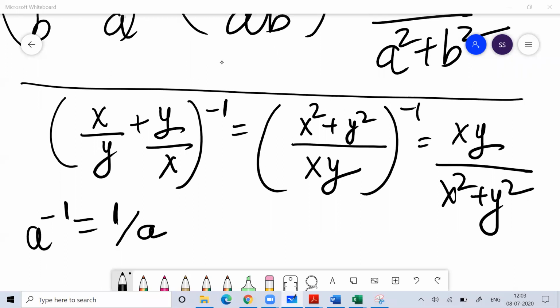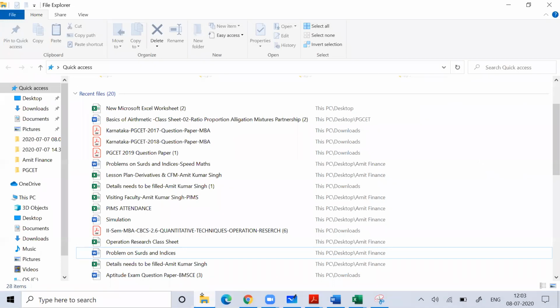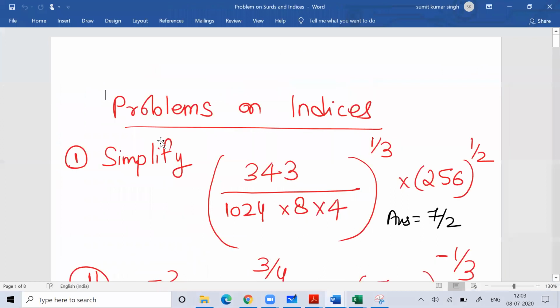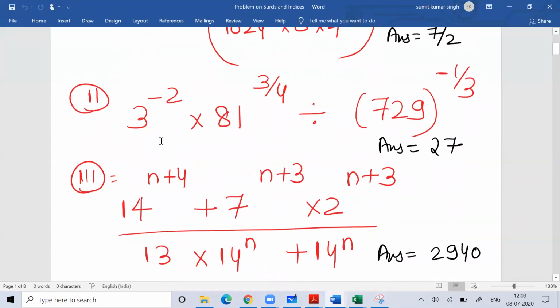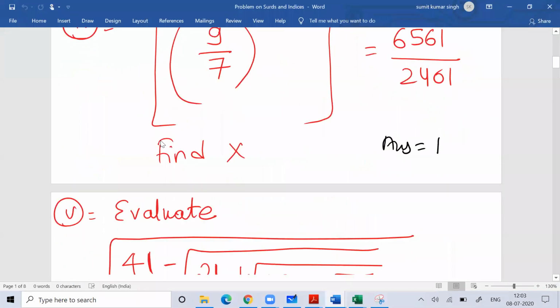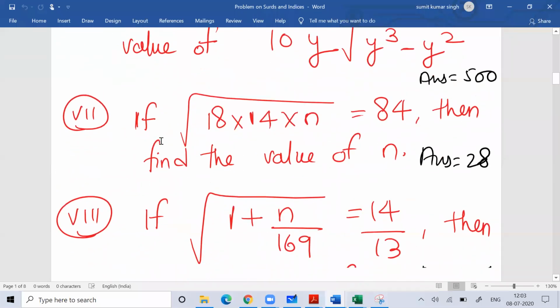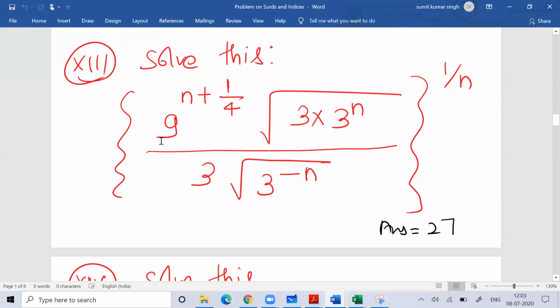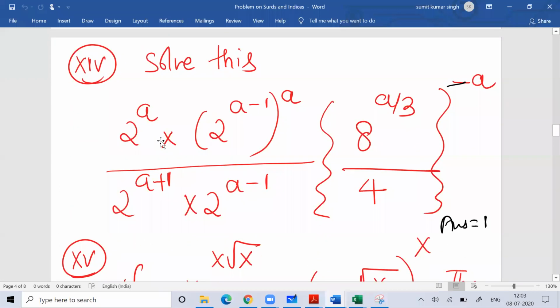If you have doubt on inverse, then I have a lot of questions for you. I can give you these questions to solve. If you are weak in inverse, do these questions. You should be confident on inverse, surds and indices. Then I start shooting difficult problems for you people.